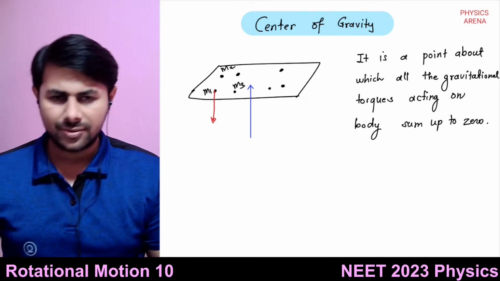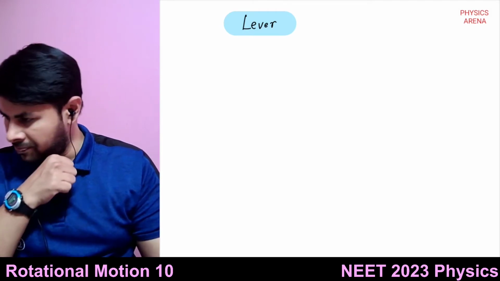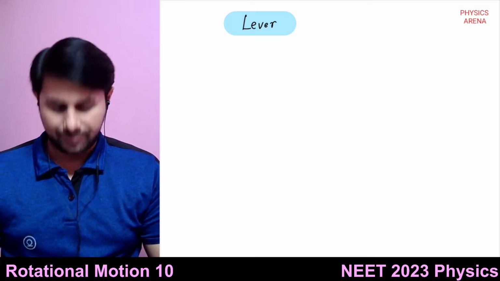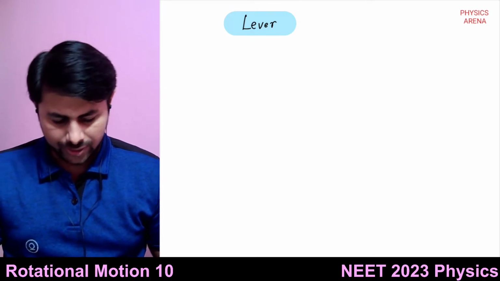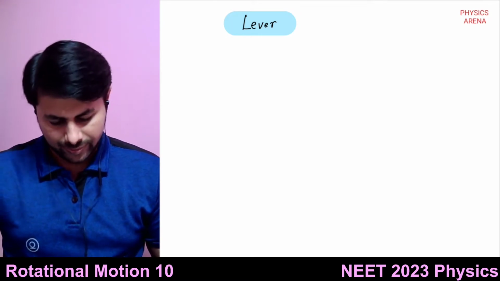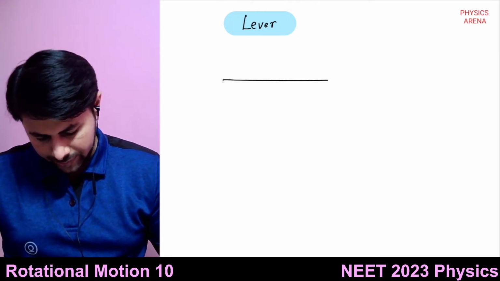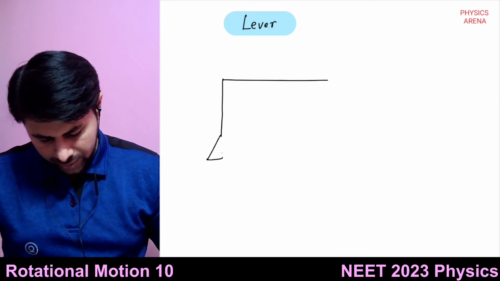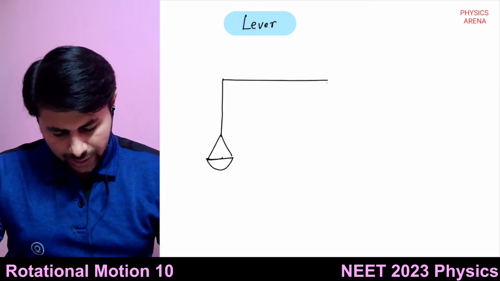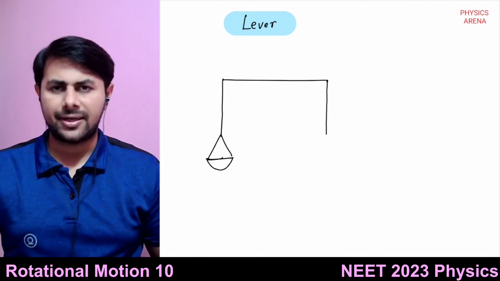So is it clear? One more small concept, and that is the concept of lever. So what is a lever? For example, you want to lift a heavy load. Suppose this is a load that you want to lift, and you will lift that by pulling this arm.